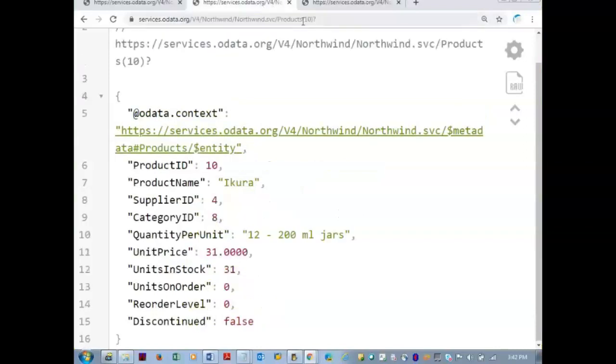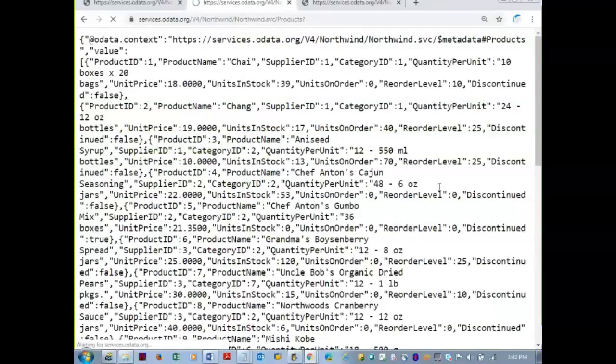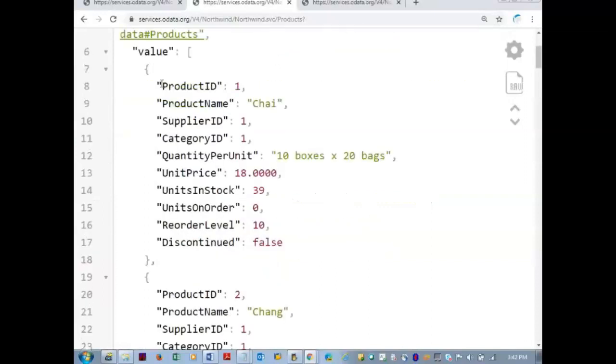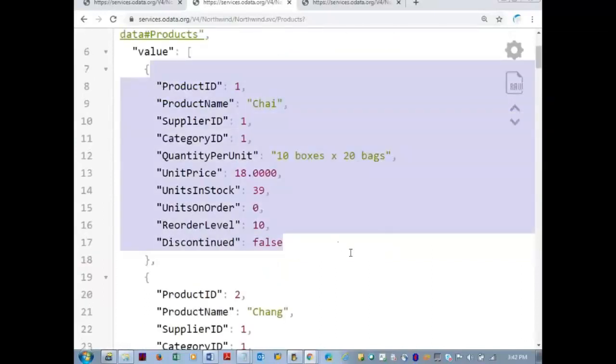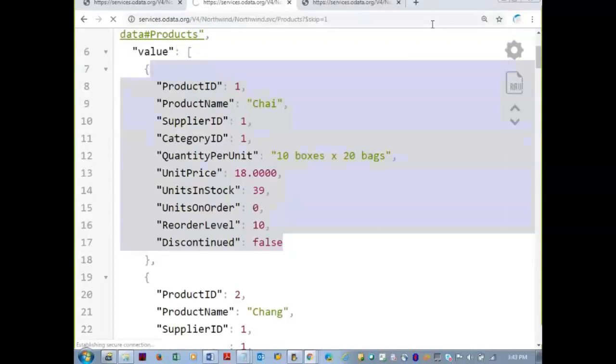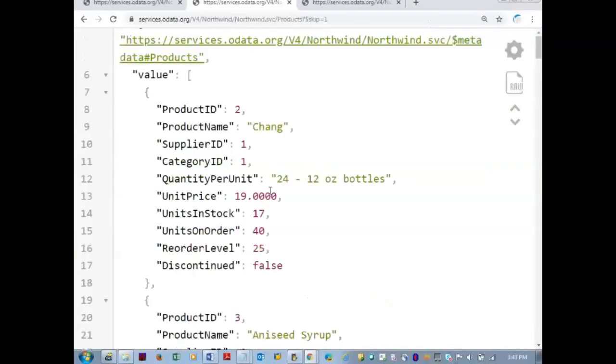So let us go back to the products. Let me remove this from here. Now we can even query the database. Querying means, for example, the first product ID is Chai. I want to skip this record. Skip is equal to 1. First record I am skipping. Skip is a query string. It is called an OData query string. Every query string must be prefixed by a dollar symbol. Now when you issue this one, the first record is skipped.